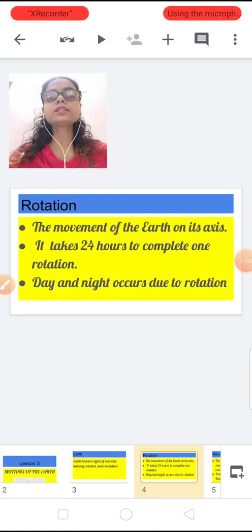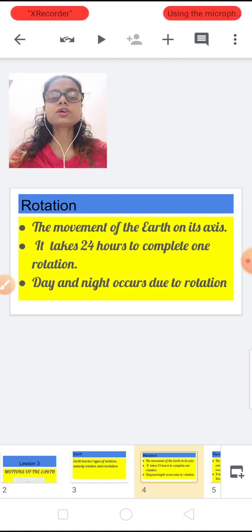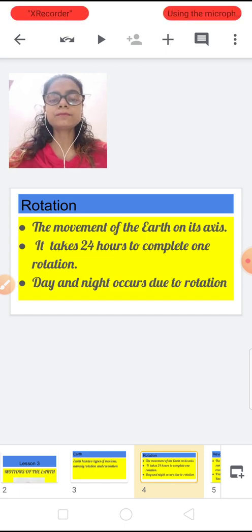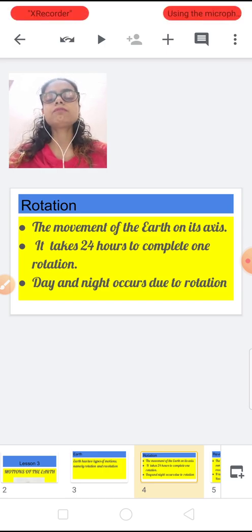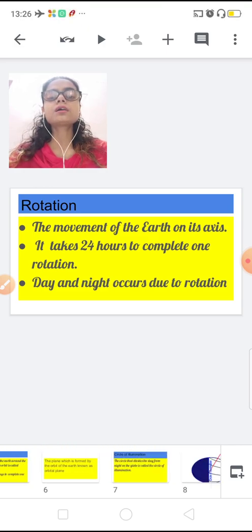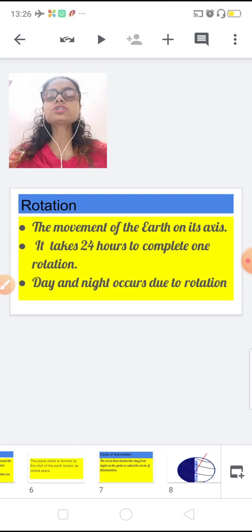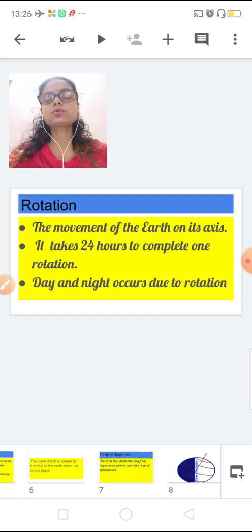As I told you, in this chapter we have two important topics, rotation and revolution. In this part 1 session we have covered rotation. In our next session, part 2 of this chapter, motion of the earth, we are going to cover the revolution of the earth and how seasons happen. Meanwhile, you just do one thing: read your geography book, underline the important lines and try to solve the exercise, whatever we have covered, and learn the definitions from the book also.